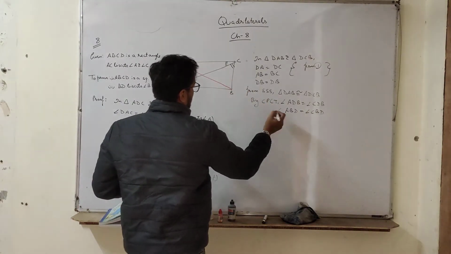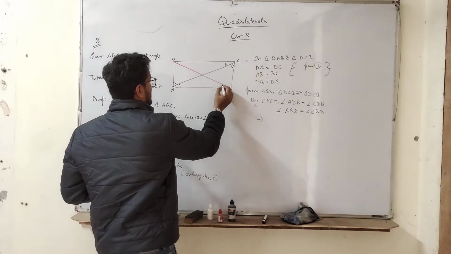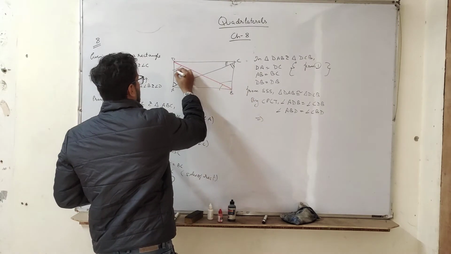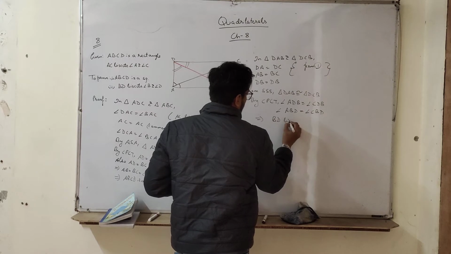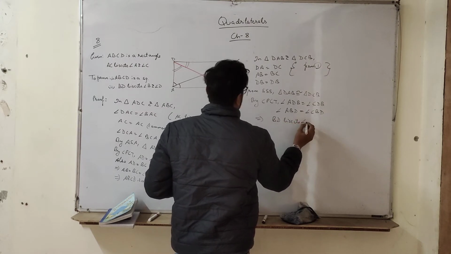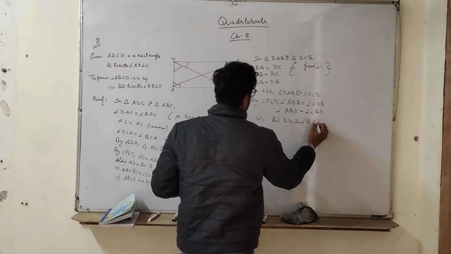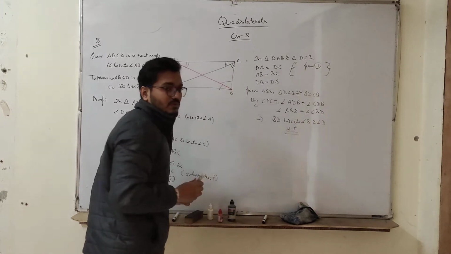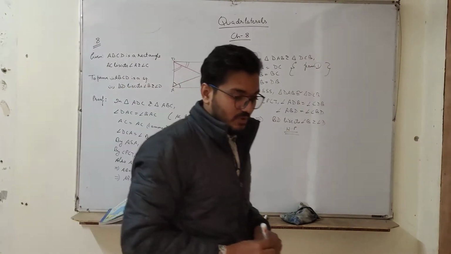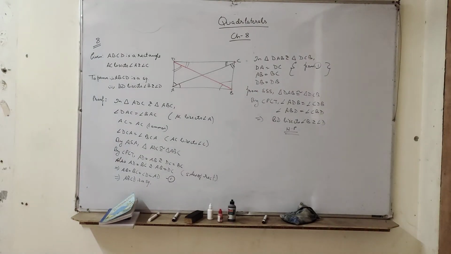So this implies if these two angles are equal, then we can say BD bisects angle B and angle D. Hence proved. So simple it is. Just pause the video and note down.